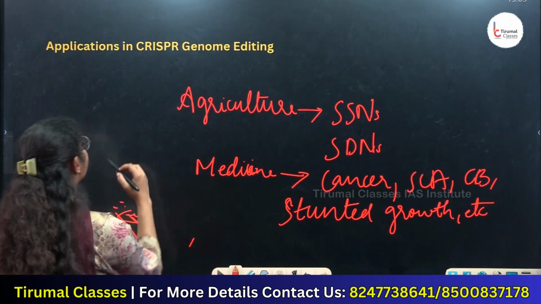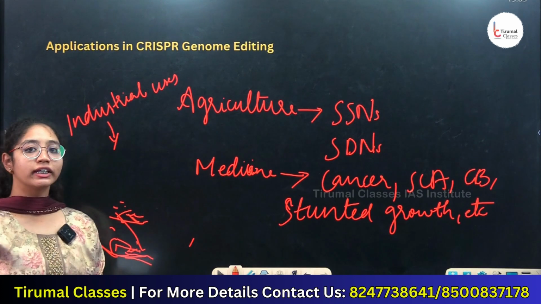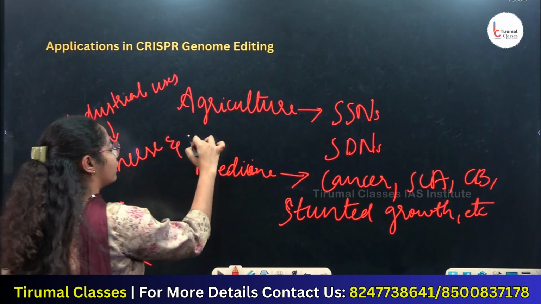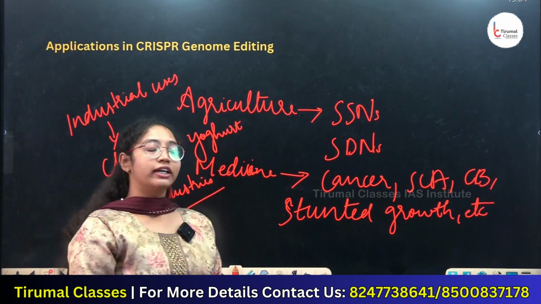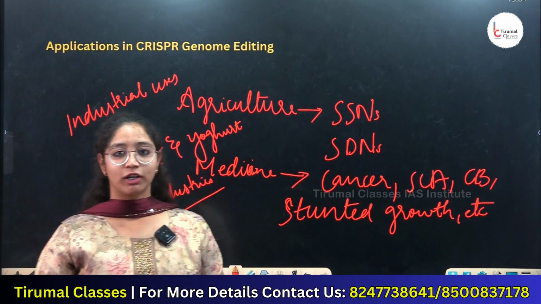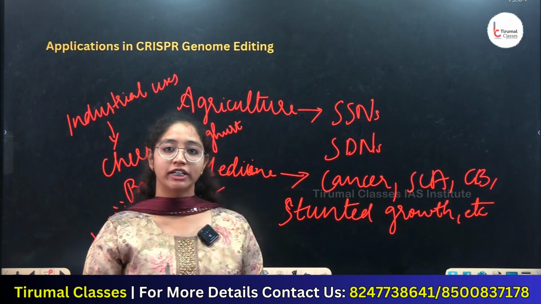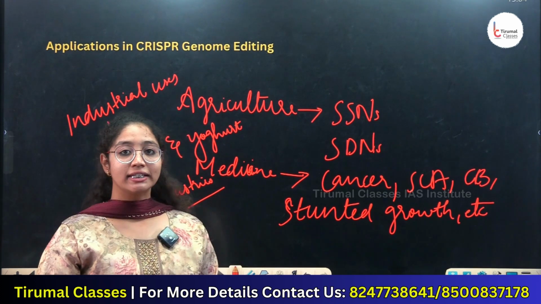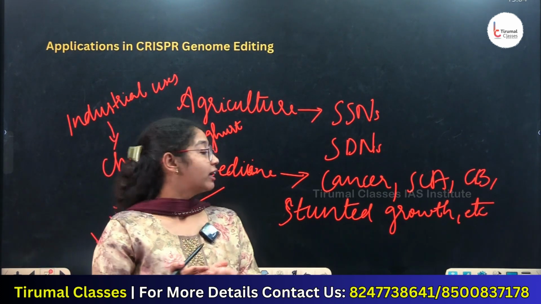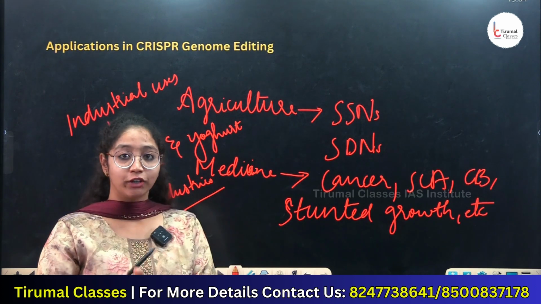In industrial uses, it is used in cheese and yogurt production because it helps in the proliferation of bacterial cells, which helps in the production of cheese and yogurt.